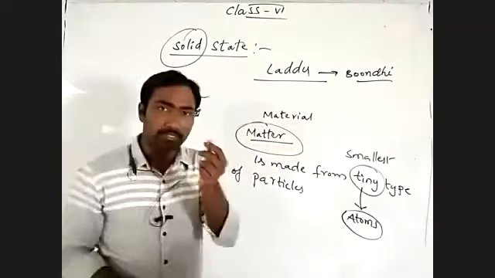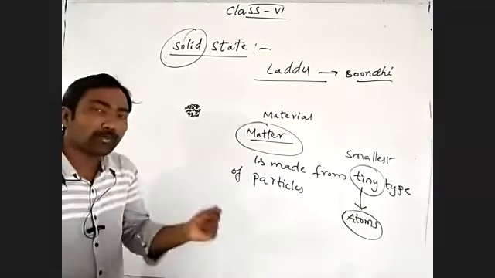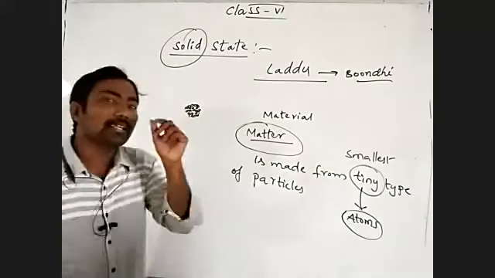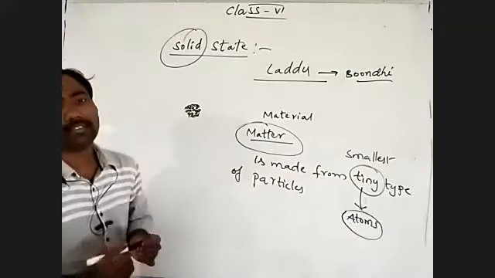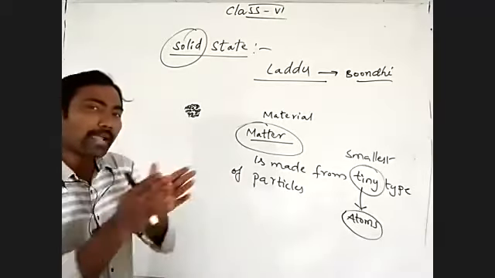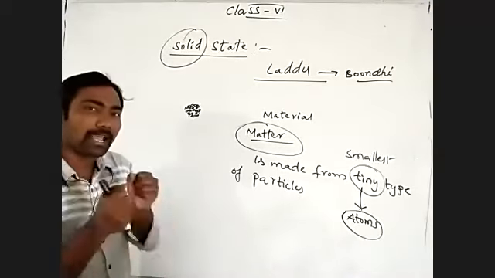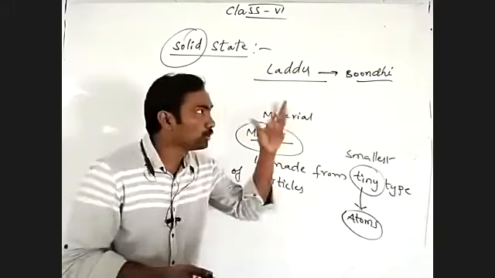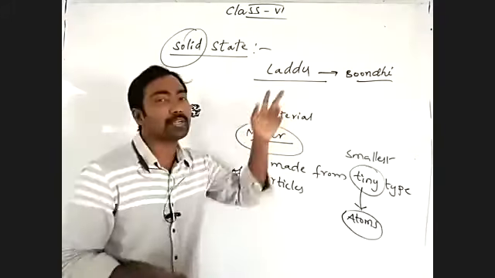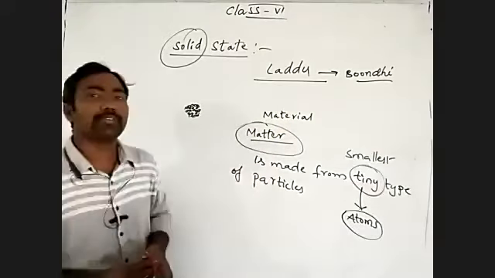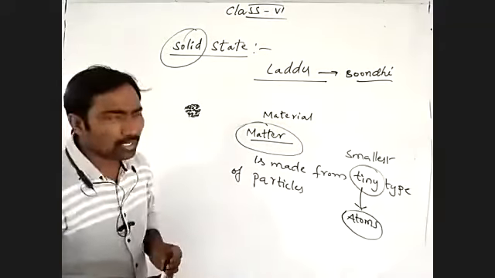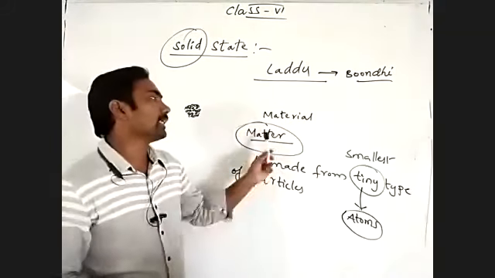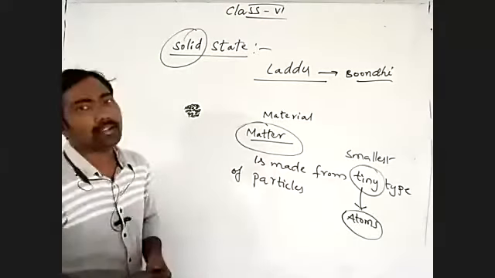That laddu is made of bundi. You have to imagine the bundi as a tiny particle. So by combining, by gathering everything at once, making a spherical shape with that bundi, what name do we give it? Laddu. So by the combining of tiny particles, what did you get? Matter or material.